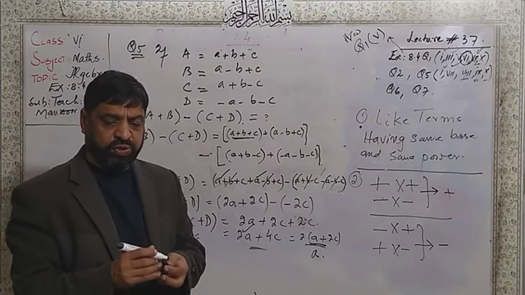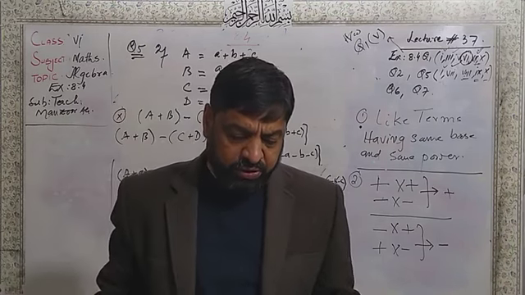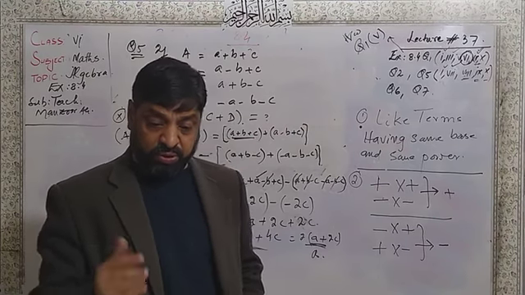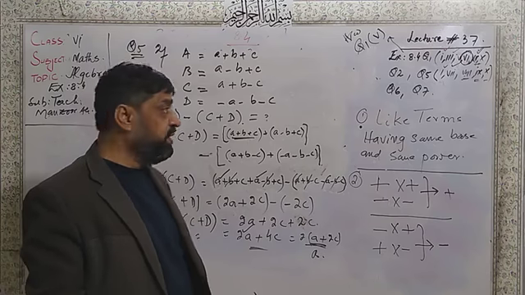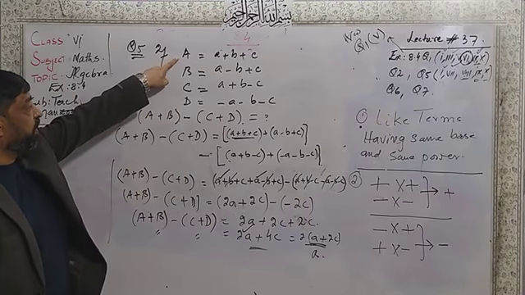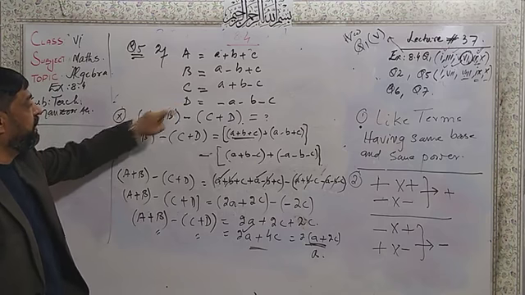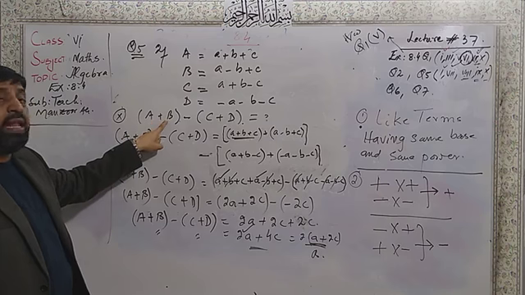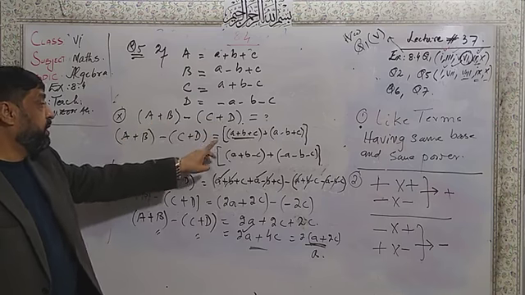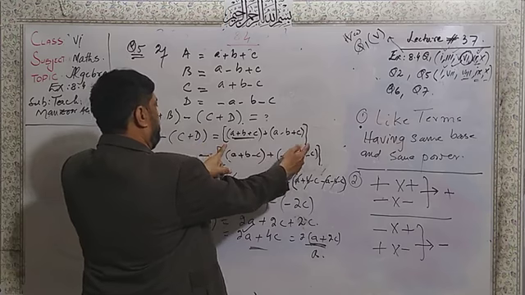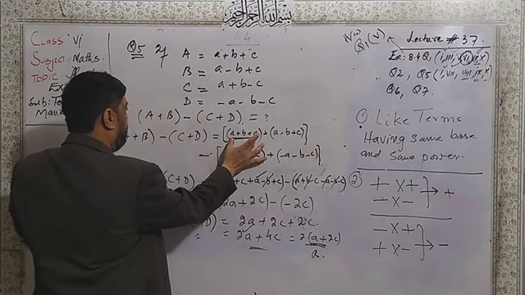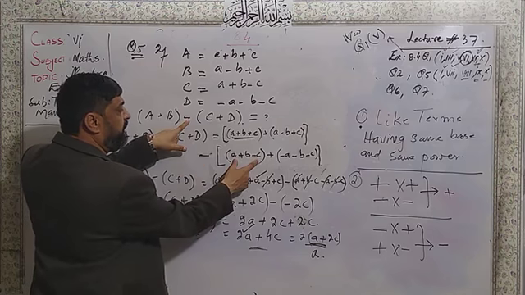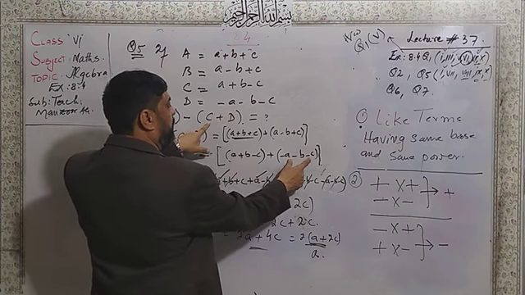Dear students, this is the last question. The remaining parts, question number 6 and 7, we will start in the coming lecture, and then we will go to the next exercise. Here we are given the value of A, value of B, value of C and value of D. And after that, here we are given A plus B, here C plus D. So that's why I put a dot bracket. Values of A, then plus values of B, then minus values of C, plus values of D.